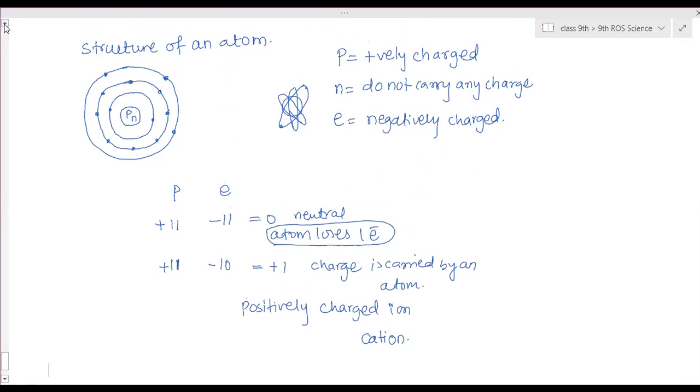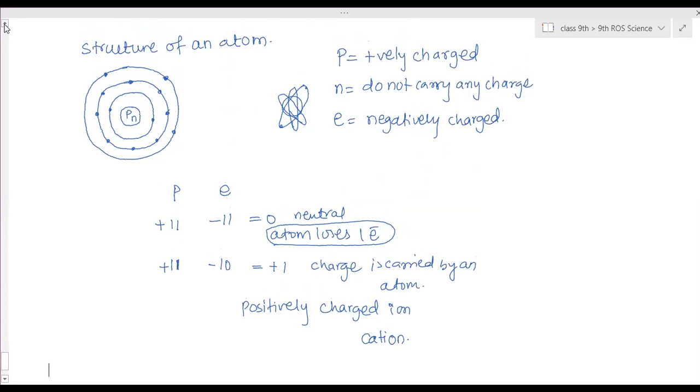So here, the structure of an atom. We have seen that an atom is made up of three fundamental particles called protons, neutrons, and electrons.